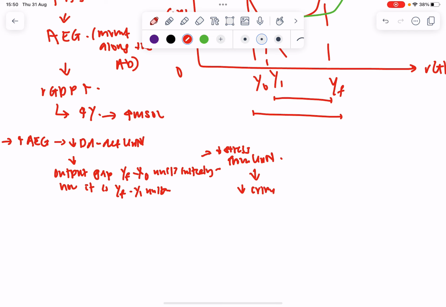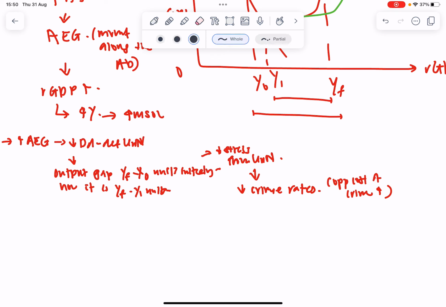So you might be asking, how does it actually make sense to decrease crime rates? Because you realize now that they have jobs, they have an income, so the opportunity cost of committing a crime has now increased. The opportunity cost is the benefit that they could be having, the utility they could obtain if they don't commit crime, don't go to jail, and then focus on their job and secure their income.